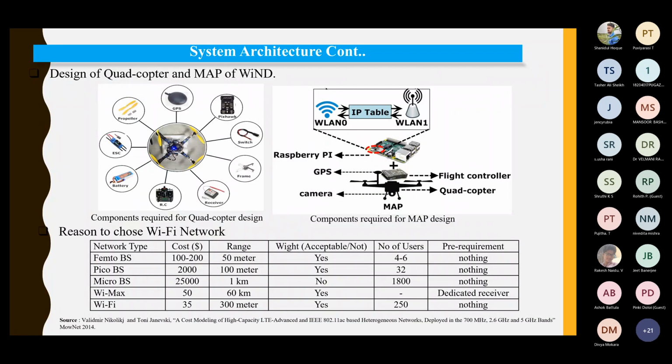As far as the system architecture is concerned, we have used a quadcopter, as you have seen in the video, that has four propellers, right? So they have four motors serving these propellers, and these are the electronic components which we have used. We have used PICSOC as the flight controller, we have used Raspberry Pi as the processing unit, and we have embedded this entire thing on top of this flying drone.